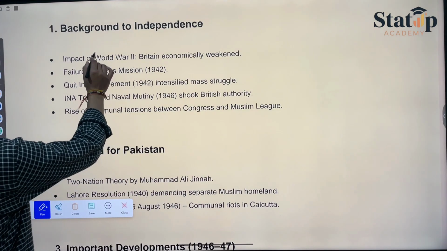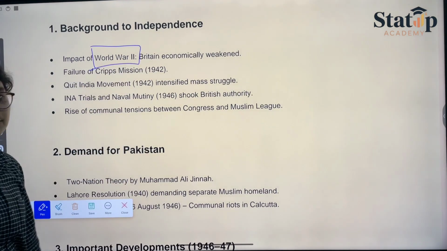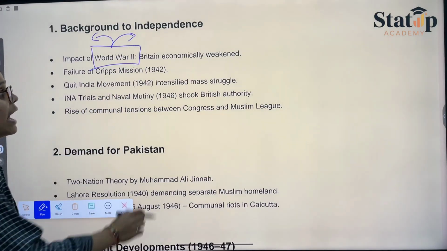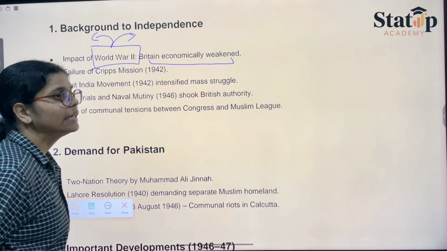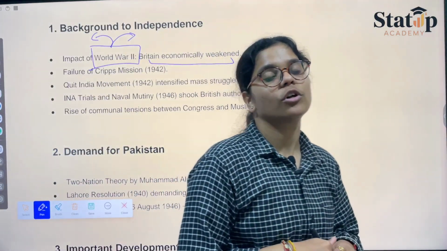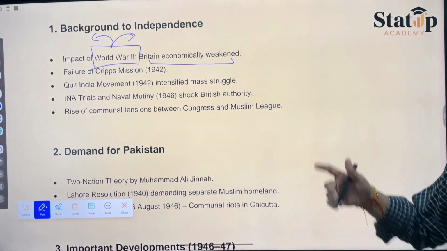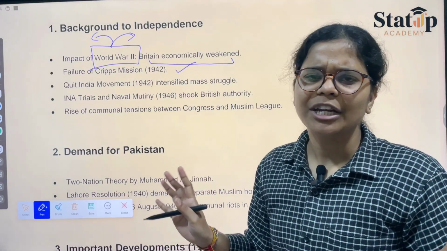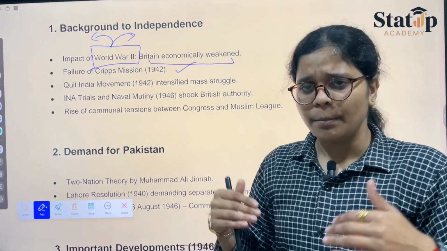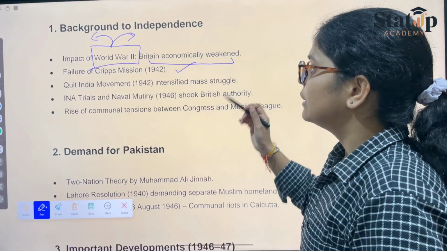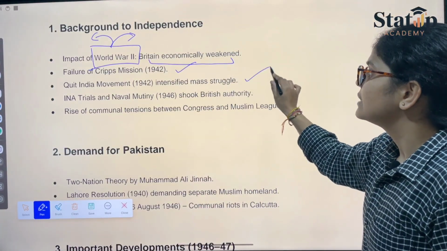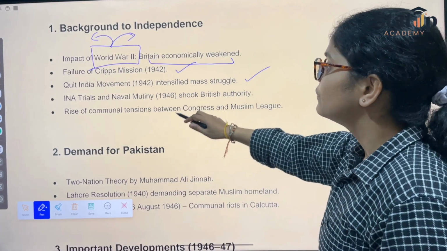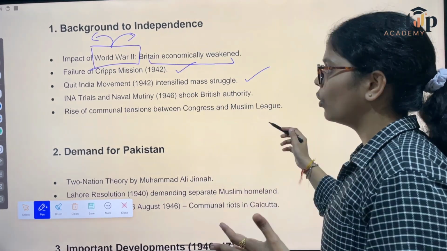World War impact: we have just read the history of World War, that there were two camps, the Allied and the Axis, and Britain was feeling economically weakened because the Indian public was also not supporting Britain. Another thing is that the Cripps mission failed. Why? Because we did not want two dominion states, we just wanted independence. Then the Quit India movement was intensified by mass struggle, which we have already studied. INA trials and the naval mutiny shook British authority.